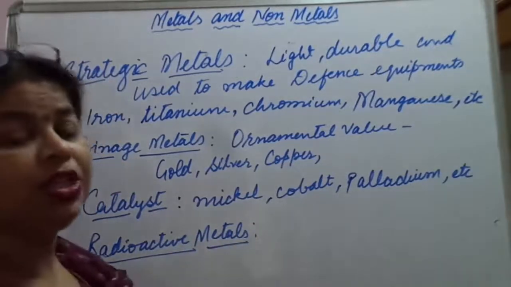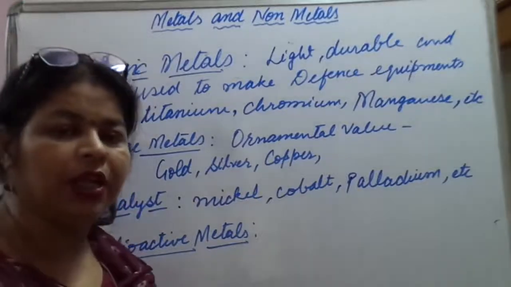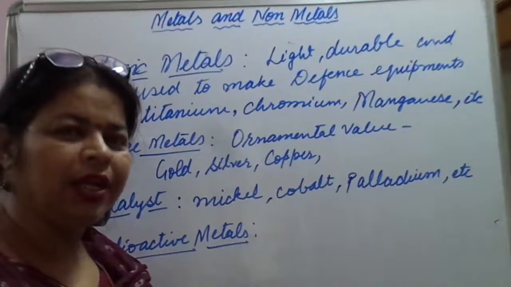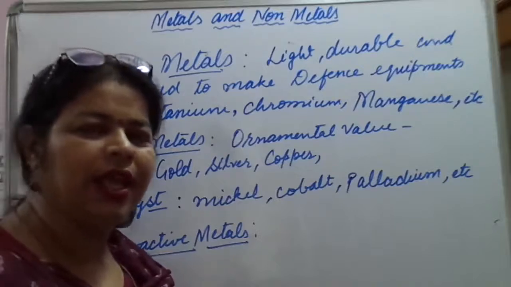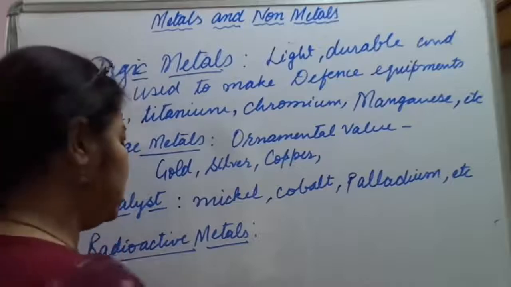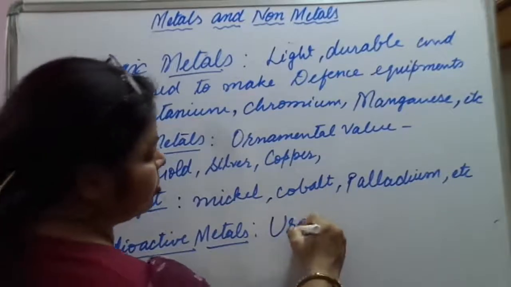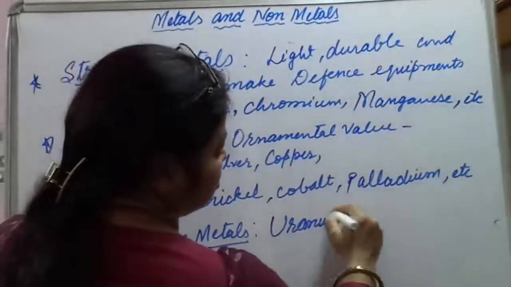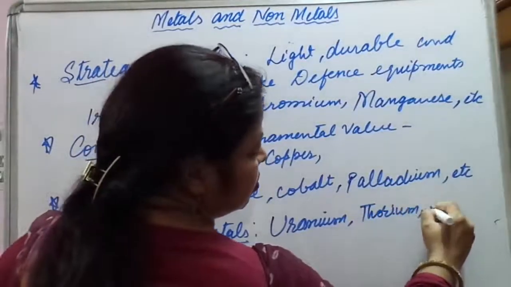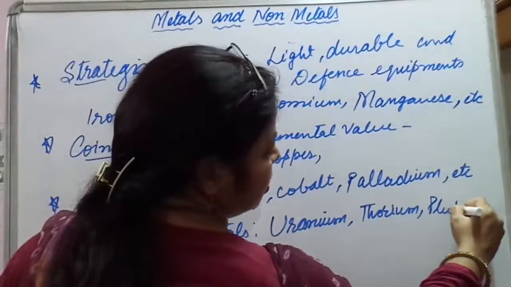The metals which disintegrate on their own because of their high, heavy mass. When they disintegrate they emit some radiations, like uranium, thorium, plutonium, etc.